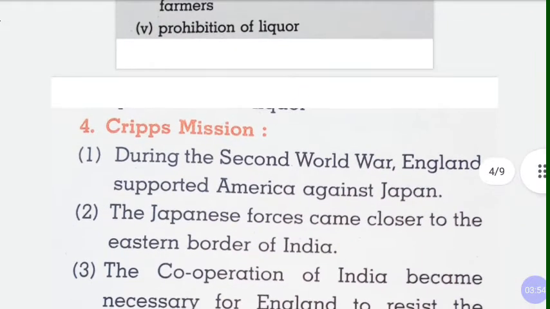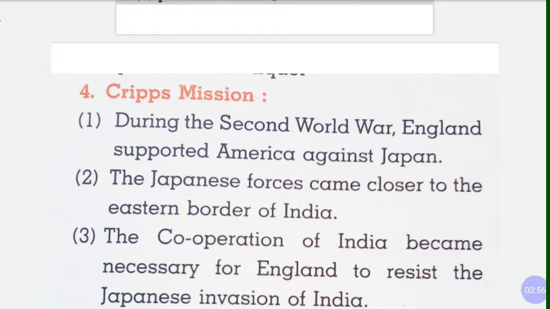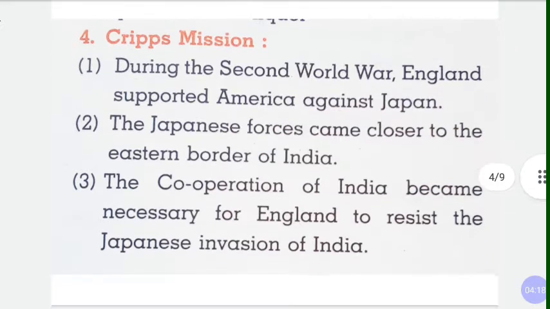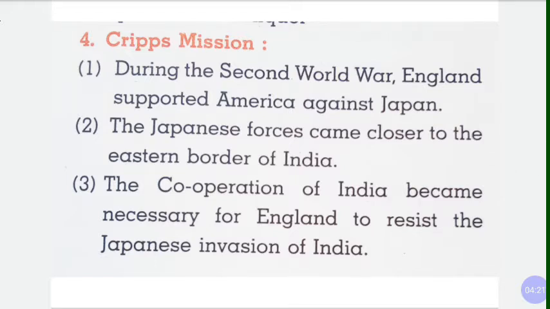Cripps Mission. Now what is the Cripps Mission? During the Second World War, England supported America against Japan. Who? During the Second World War, England supported America. The Japanese forces came closer to the eastern border of India. So slowly Japan started coming closer to the boundaries of eastern India. The cooperation of India became necessary for England to resist the Japanese invasion of India. So whose help did England need here? Indians', to stop them from entering India.